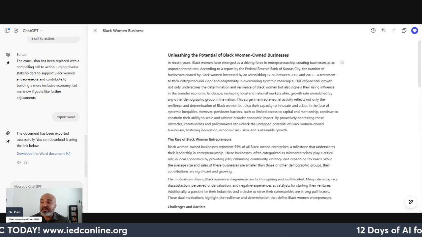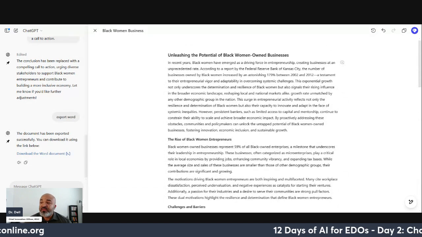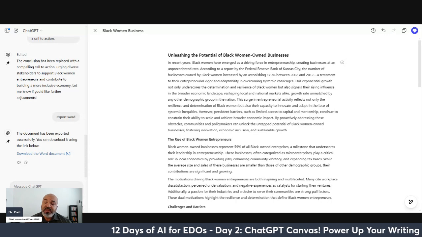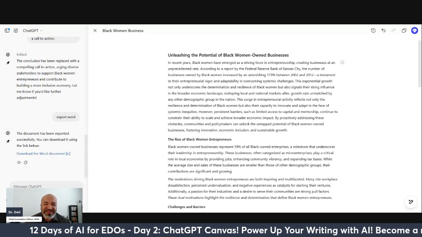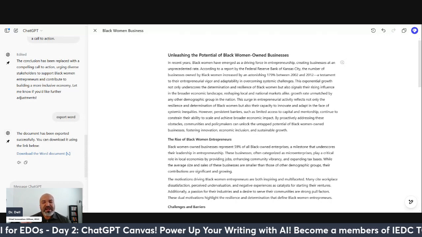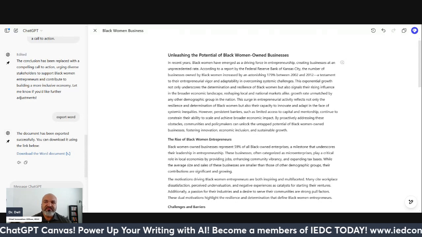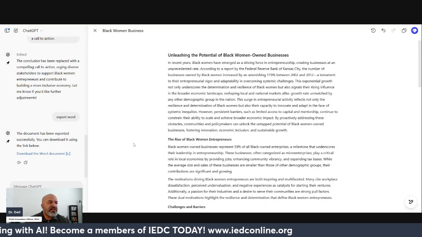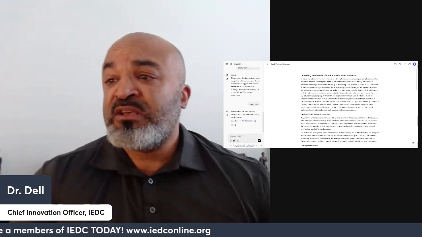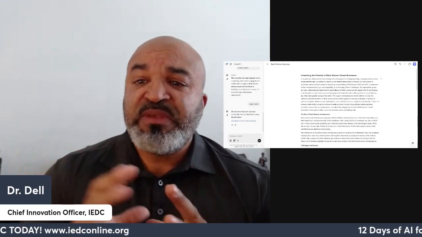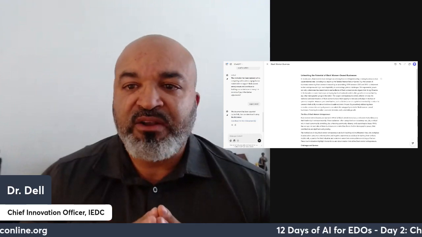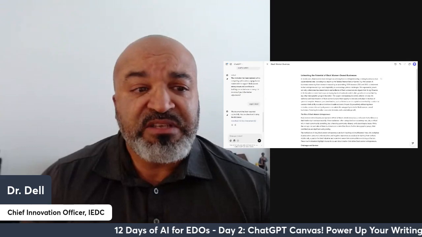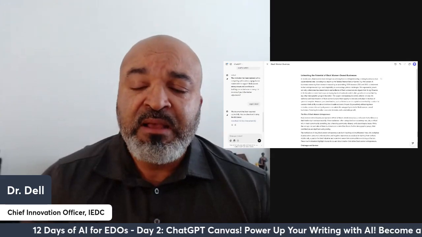So there's a lot of different things that you can do with this. And I think that if you're going to use some writing tools, right now I haven't seen a better AI version specific to writing than what Canvas can do for you. I know some others have come out with some similar, but I haven't seen anything that would really replace this. So day 2, ChatGPT Canvas, excellent tool. I encourage you, if you're already in the ChatGPT universe, to give it a go, test it out, see what it can do to jazz up and empower your writing.